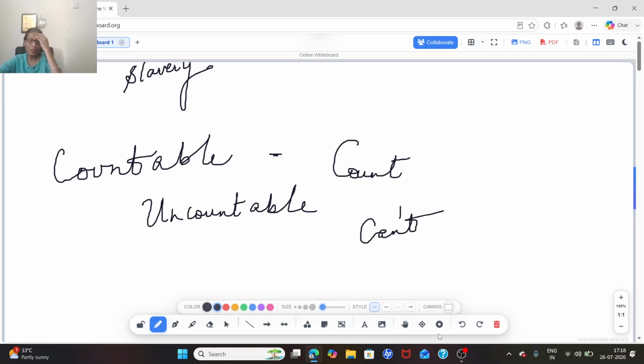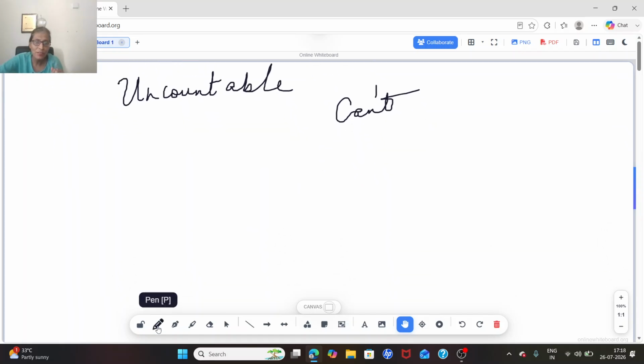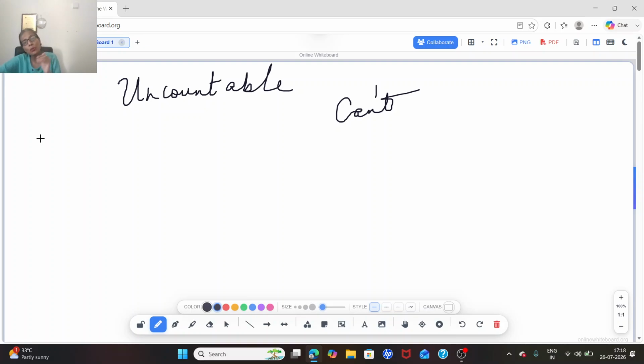Right? Okay. So if I say sugar, tell me, can you count? No. Sugar cannot be counted, but yes, crystals, if they are broad in size, or sugar packets you can count. You cannot count sugar. It is a quantity. So an uncountable noun cannot be counted. Milk cannot be counted. But if I say 1 liter of milk, 2 liters of milk, then again you can count. So I hope countable and uncountable nouns are also clear.